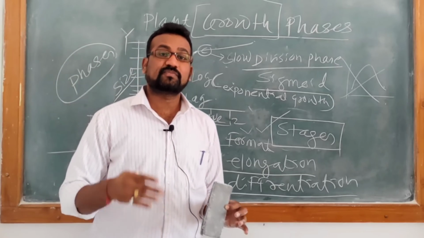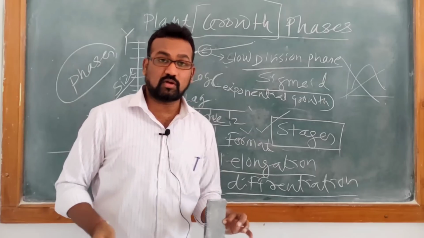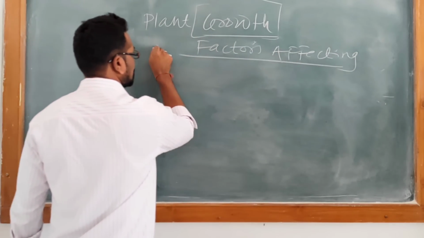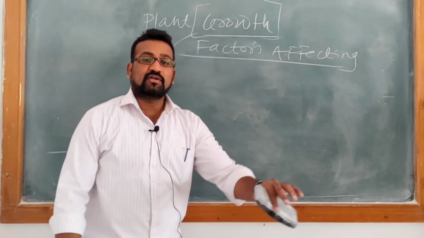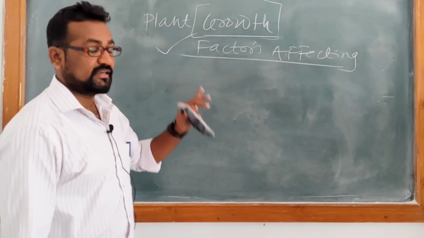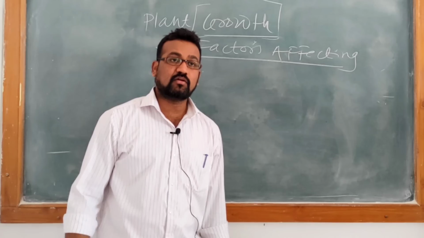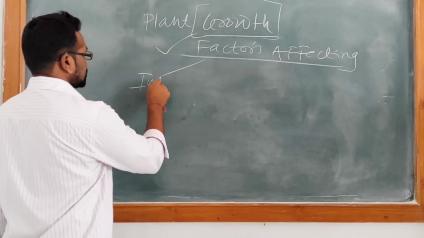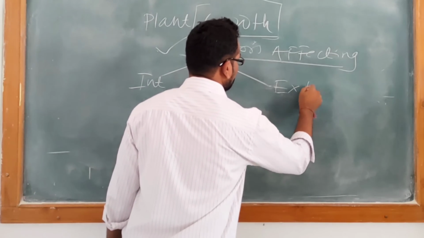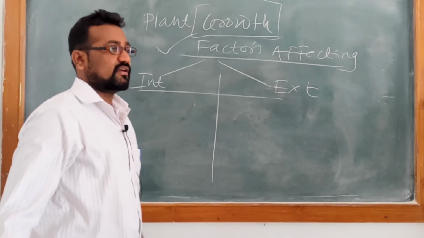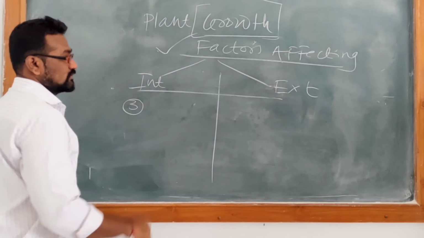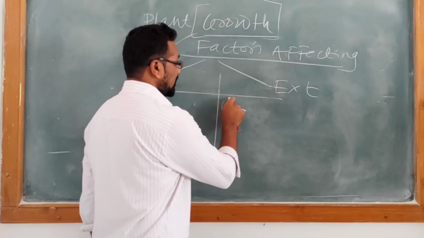Now let's discuss which factors affect the growth of the plant or growth of the cell. So friends, I have written here the last point in this chapter, that is factors which affect the growth of the plant or growth of the cell of the plant. The factors are of two types, internal factors and external factors. I am making this differentiation to help you remember these points. Internal factors are only three types. External factors are generally six different types.